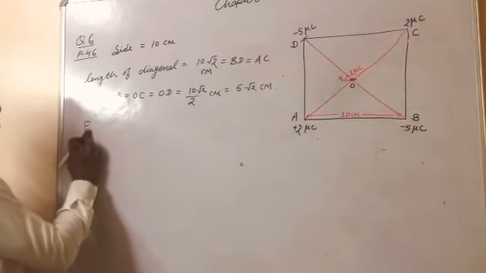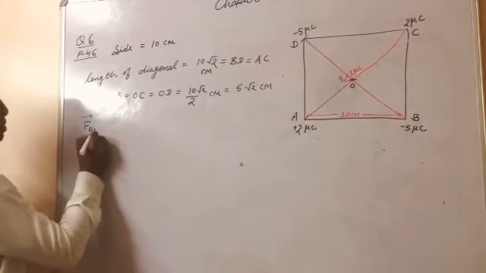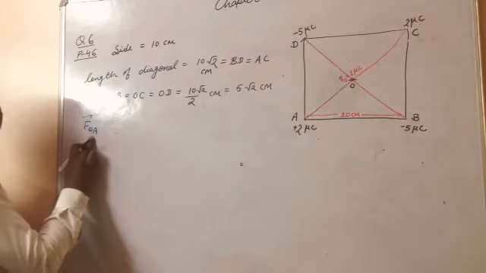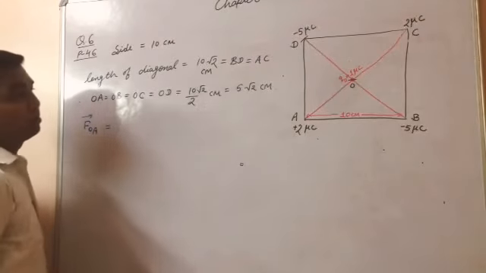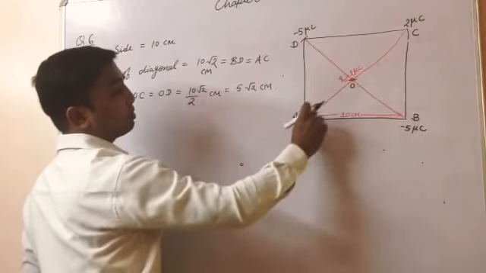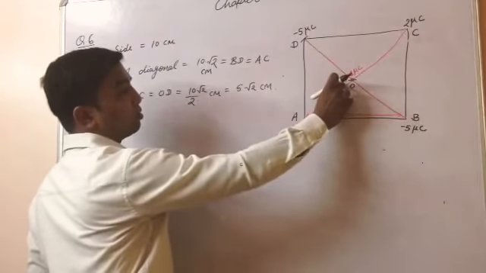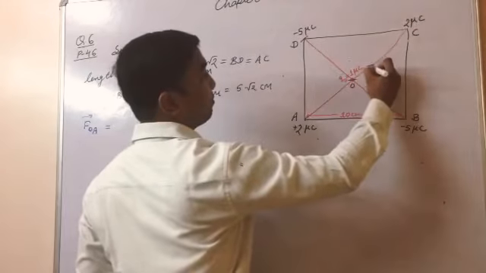Force acting on O by A. So we can write FOA. What is the direction of this force?